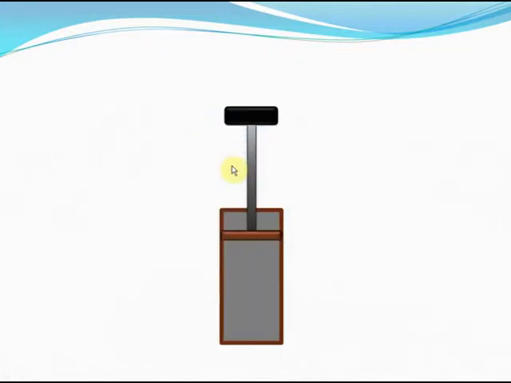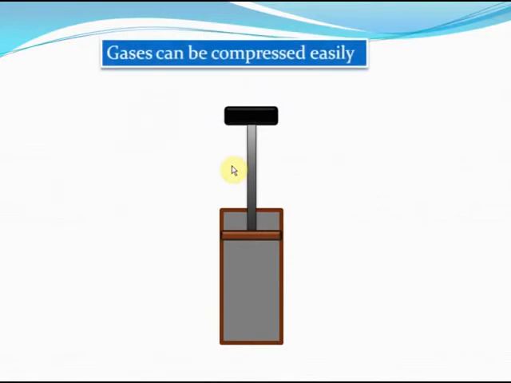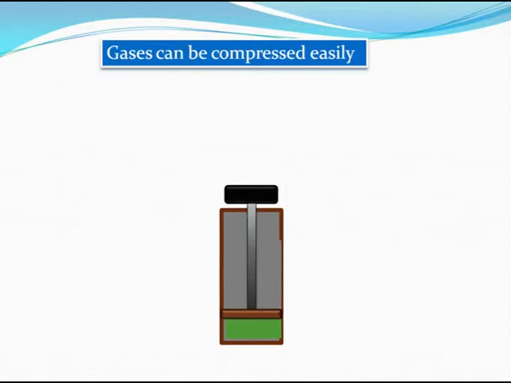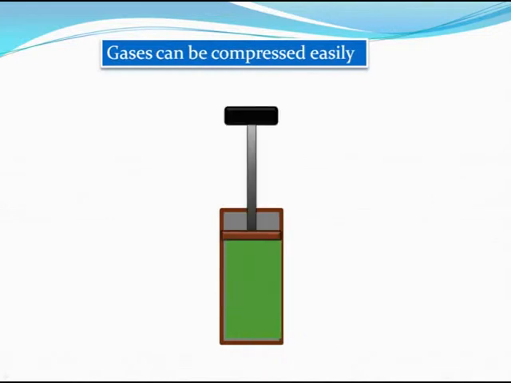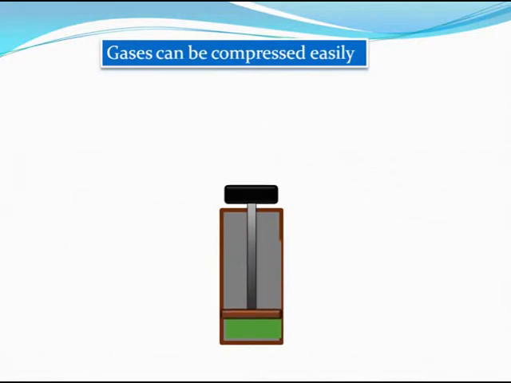Another property of gases is that gases can be compressed easily. Unlike liquids and solids. Solids, as you know, they can hardly be compressed. Liquids, same case. Gases can be easily compressed. Let's take a gas, in this box here. This is chlorine gas, which is green in color. Now, as we move this piston downwards, chlorine gas gets compressed. As you can see, the chlorine gas now only occupies this volume here, the bottom part of this cylinder. Again, we can move this piston up and the chlorine gas will fill up the entire container. We can again compress the chlorine gas and it will again take up only a very small volume. So gases can be compressed.